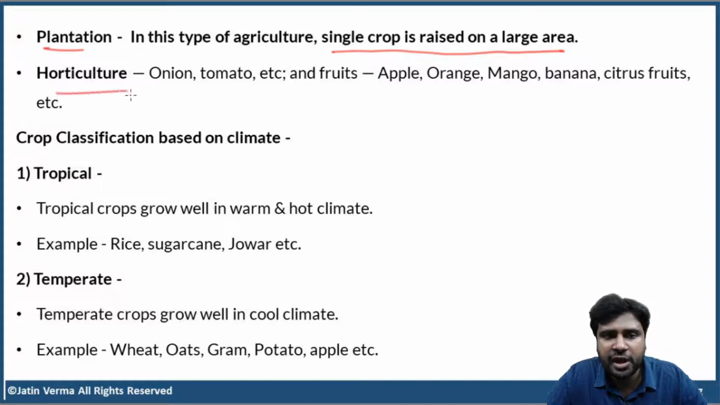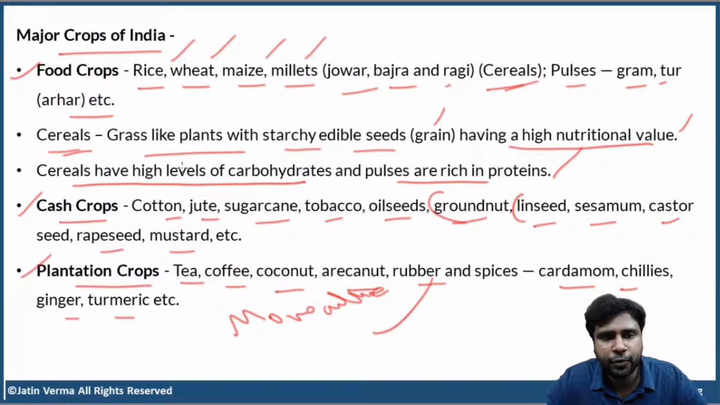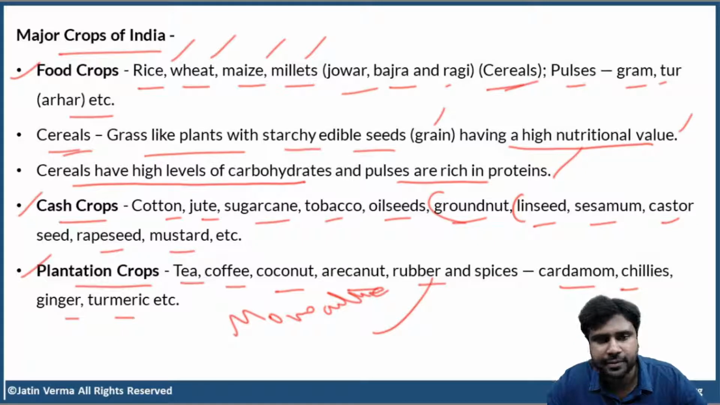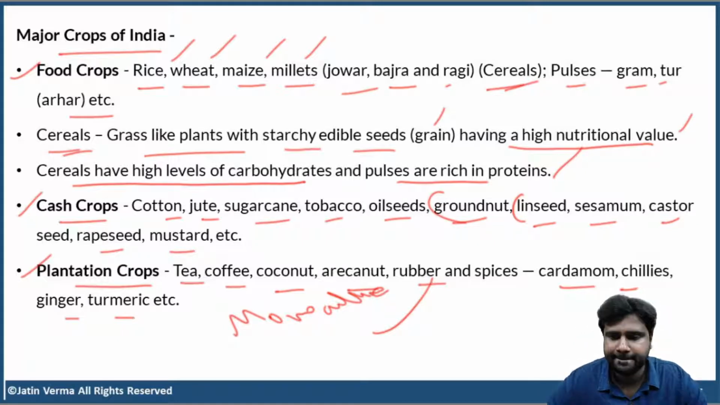And apart from that, we have horticulture plants: onion, tomato, and various other vegetables, and fruits such as apple, orange, mango, banana, citrus fruits. All these are horticulture. So clear, right? Food crops, cash crops, plantation crops, and horticulture crops, or simply horticulture.